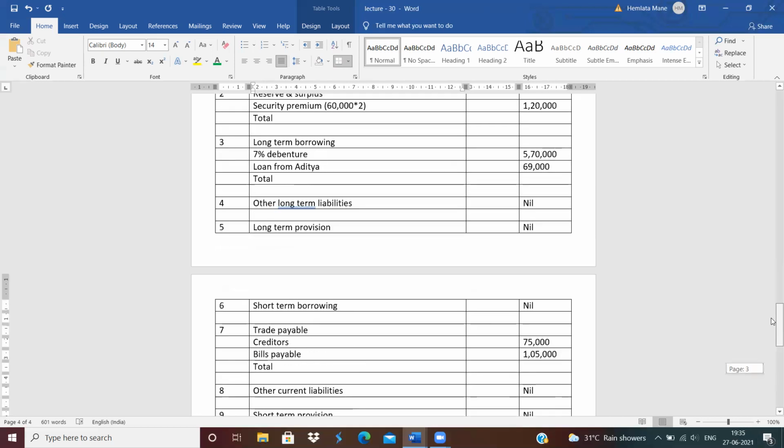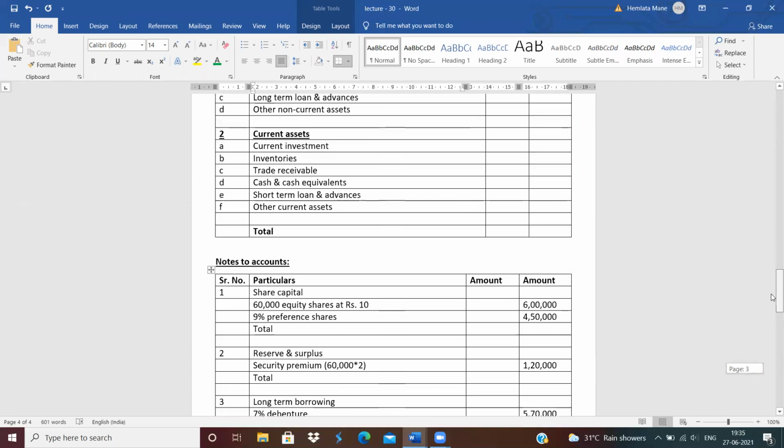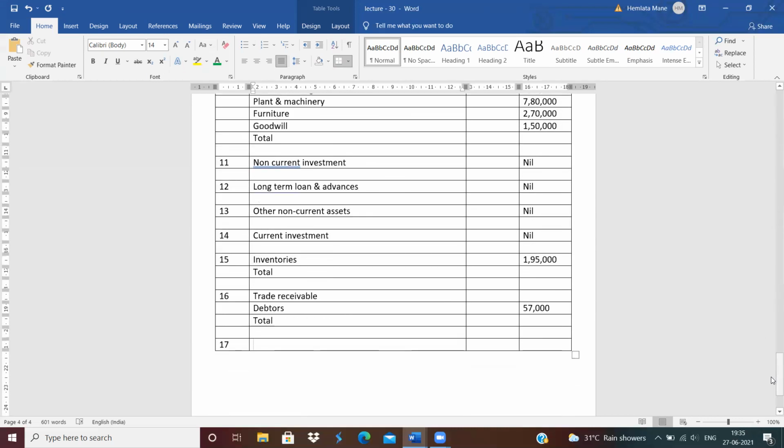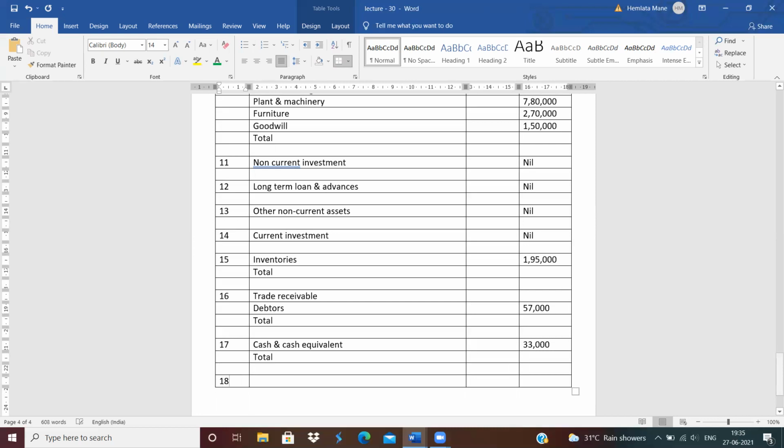See, after trade receivable, which is the next heading? Cash and cash equivalent. So write down cash and cash equivalent. How much is the amount of cash? 33,000. Leave one line for total. Again, leave one line and give the next heading.